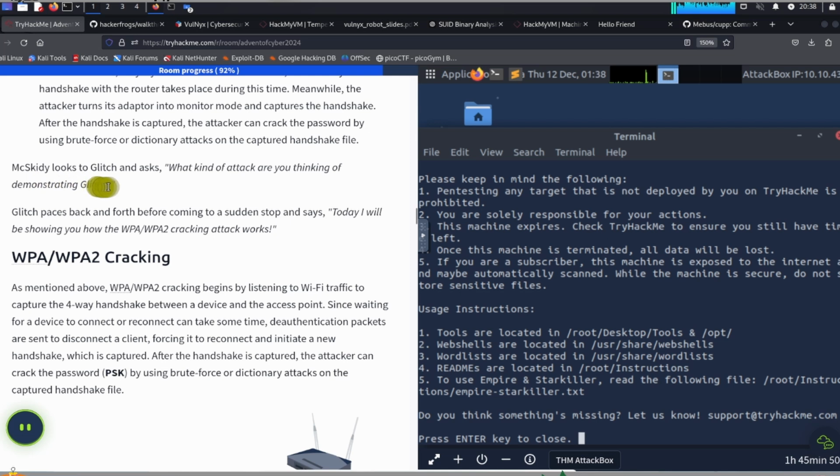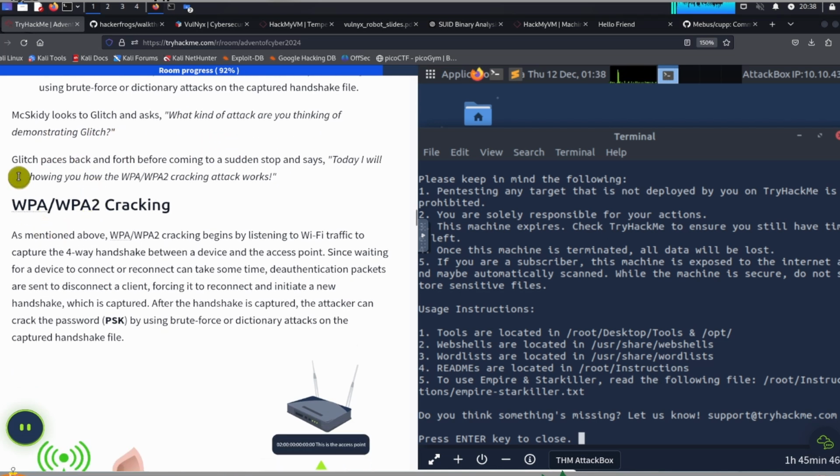So McSkitty looks to Glitch and asks, what kind of attack are you thinking of demonstrating, Glitch? Glitch paces back and forth before coming to a sudden stop and says, today I will be showing you how the WPA2 cracking attack works.